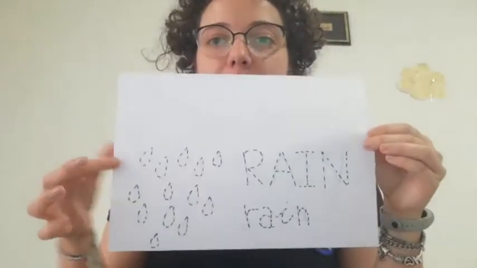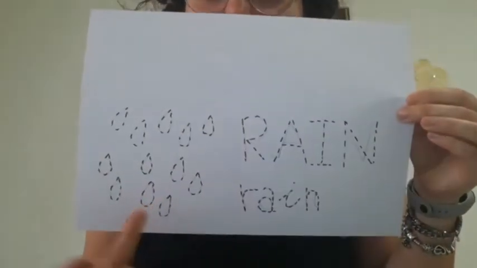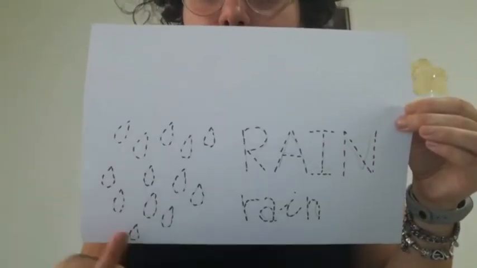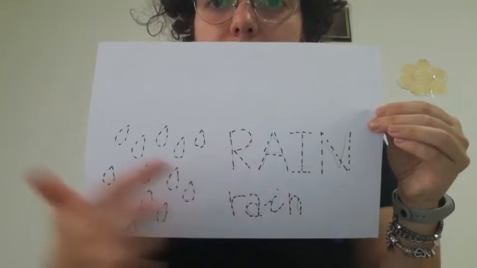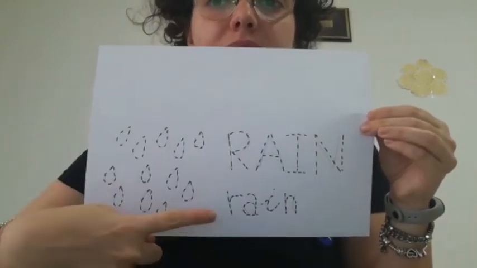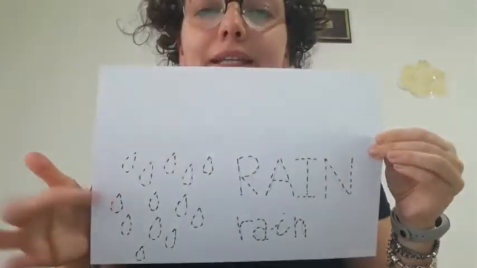Hello again, kids. So this is the second video about the letter R. Let's learn 2 words that start with this letter. We have the first, you know that, here, rain. We have here water drops of rain and the word in capital letters and small letters. Rain, pioggia, rain, pioggia.